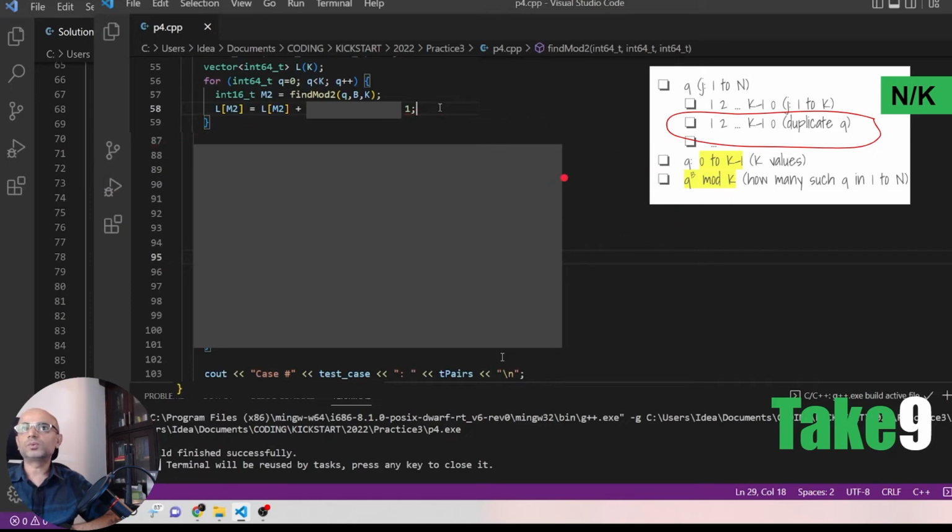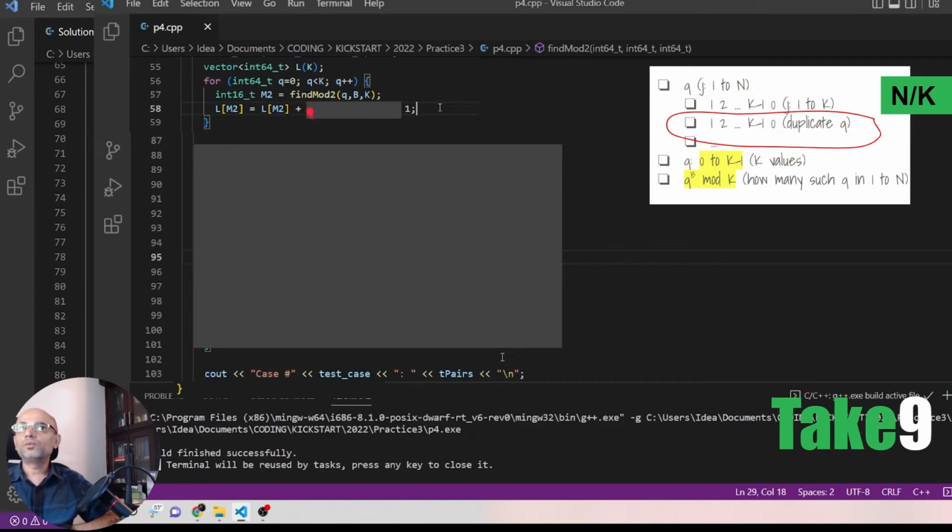So our new code for calculating L, instead of going from 1 to n, will go from 0 to k for q, and we will calculate q power b mod k, which is our m2. So we will increment L of m2, but we are doing this around n by k times, going through the same thing.